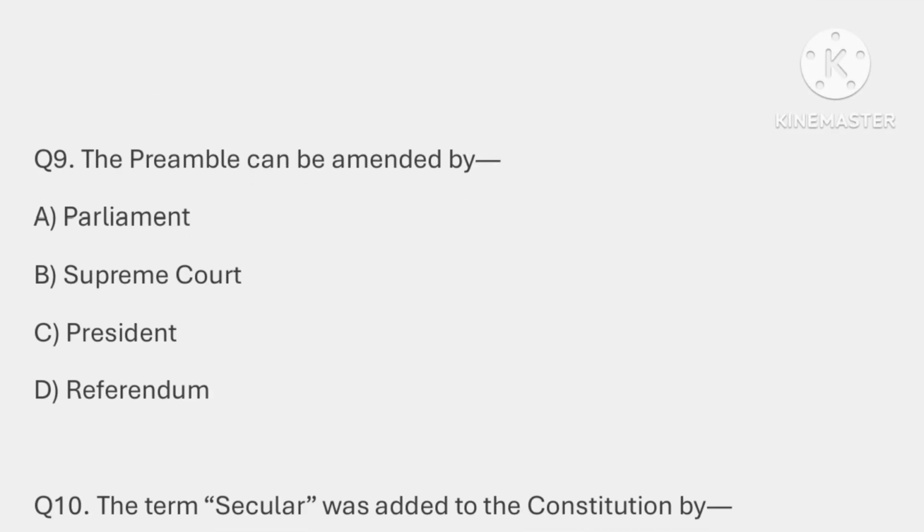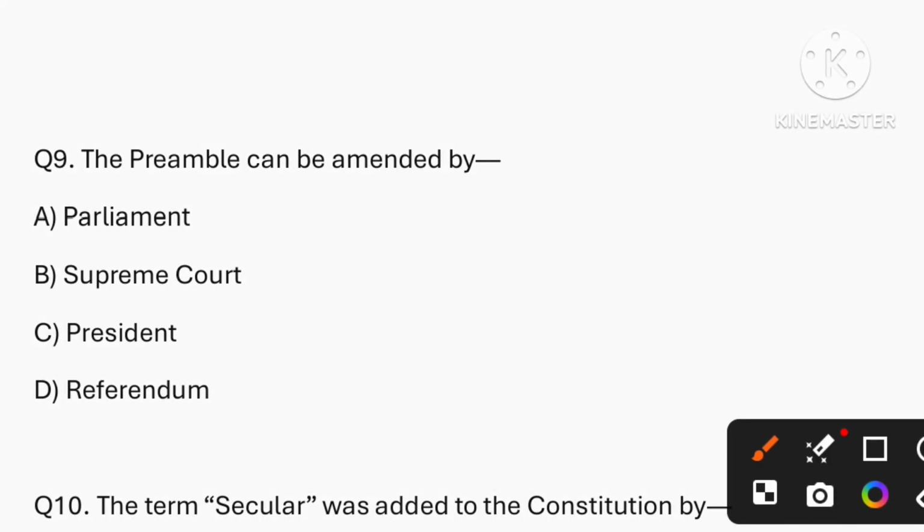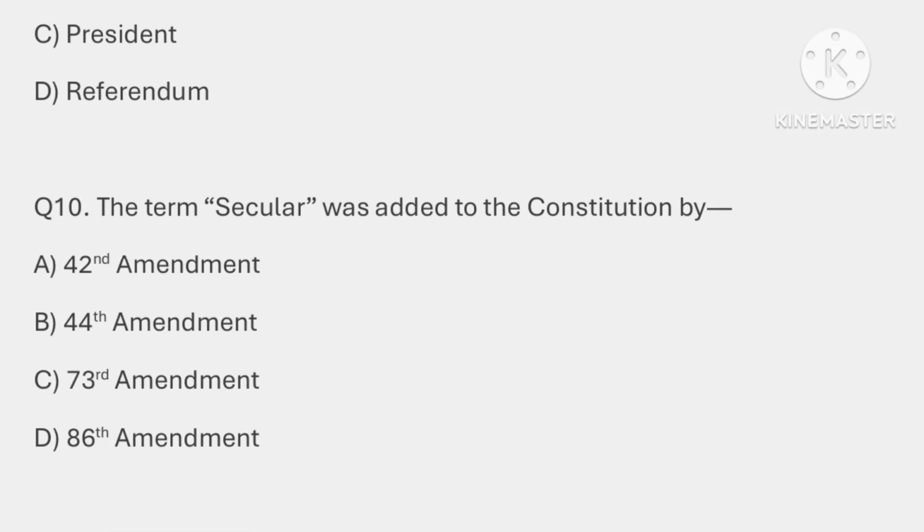Question number 9. The preamble can be amended by, so the parliament. So the correct answer is option A, that is parliament can amend the preamble. Question number 10. The term secular was added to the constitution by which amendment? So the correct answer is option A, that is 42nd amendment.